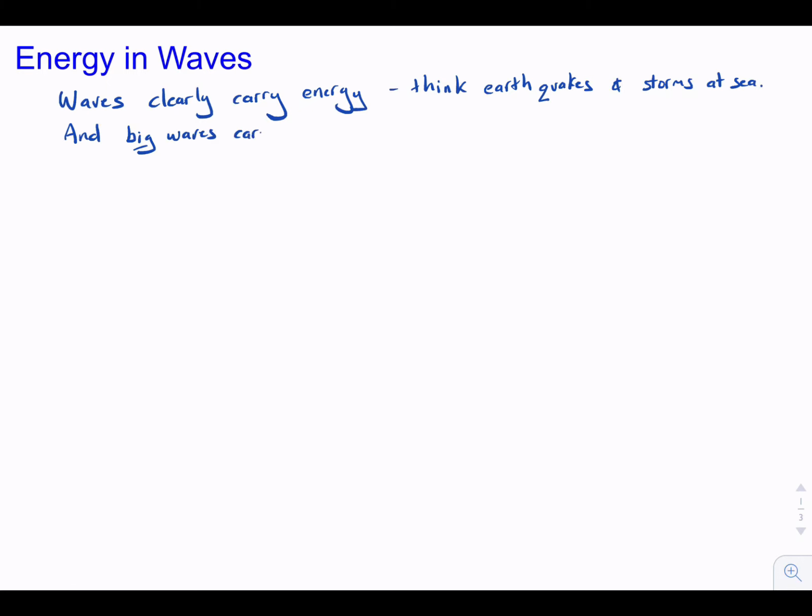Now we're going to be talking about energy in waves. We know that waves clearly carry energy. We only have to think about earthquakes and storms at sea. And clearly, our intuition tells us that big waves carry more energy than smaller waves. We see this when we have a large-scale earthquake that causes more damage, or a large storm that carries more sand away from a waterfront. But how much energy? Let's put some numbers on this.